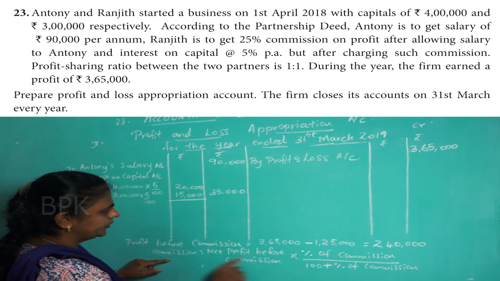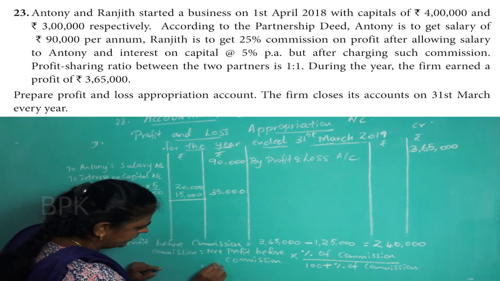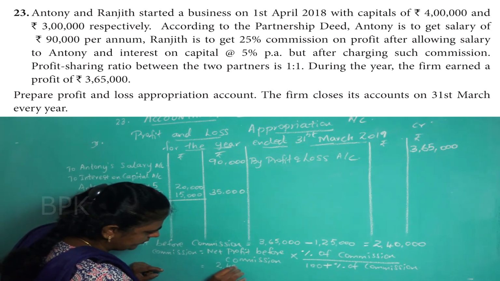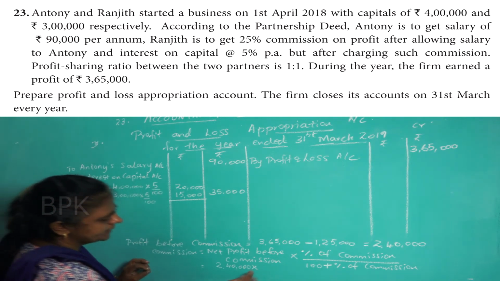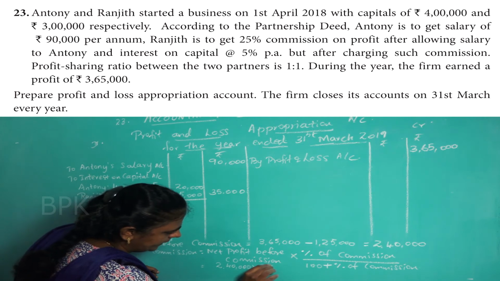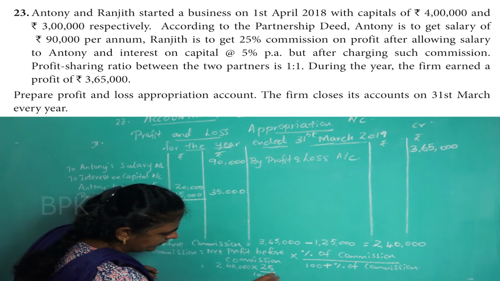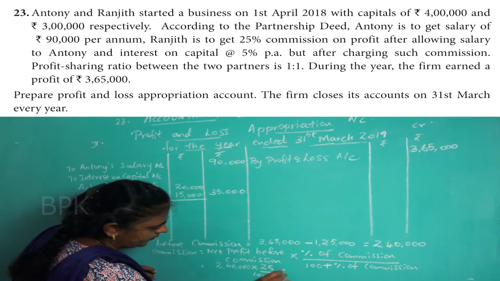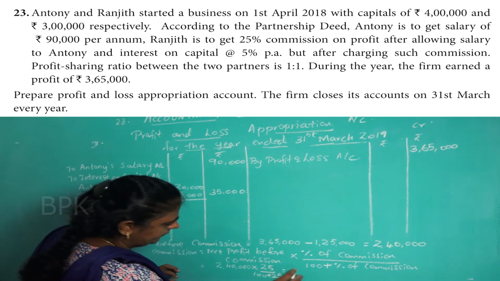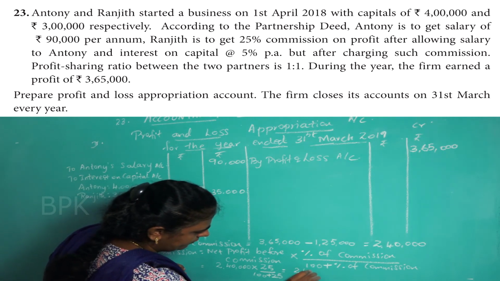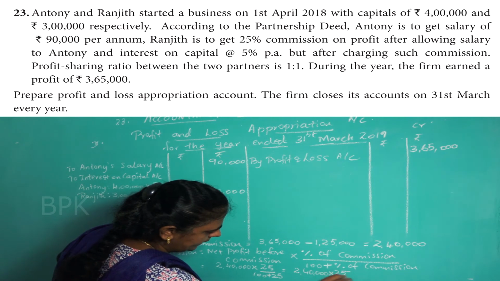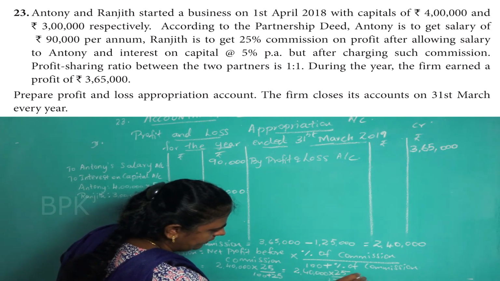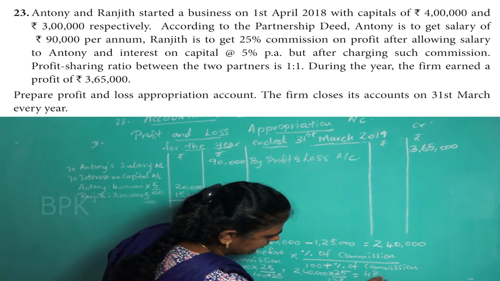So what is the profit you got? You got 2,40,000. So 2,40,000 into, you have to give 25% commission, so 25 divided by 100 plus 25. So that will give you 2,40,000 into 25 by 125. So you will get 48,000 rupees commission.